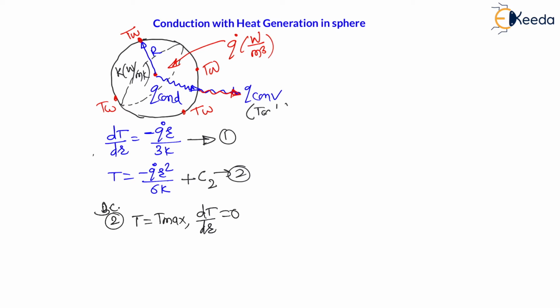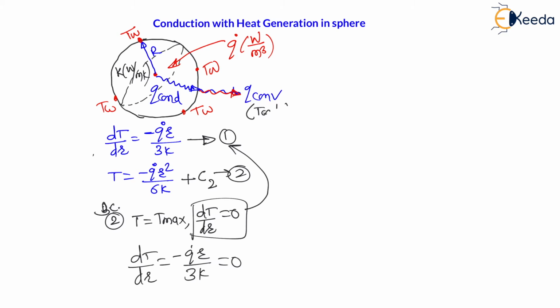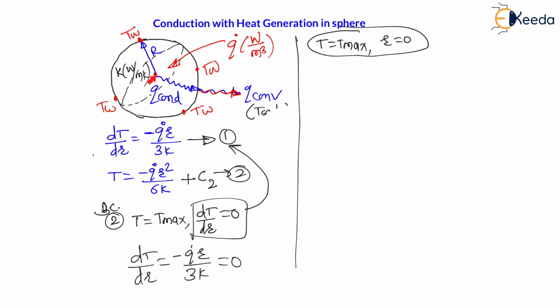Therefore, my dear students, let us compare this condition with first condition. Therefore, if dT by dr, which is nothing but minus q dot r divided by 3k, becomes equal to 0. Now here q dot is uniform heat generation rate, which cannot be 0. k is thermal conductivity, which cannot be infinite. Therefore, this r must be equal to 0 for getting this term equal to 0. Therefore, we can say the maximum temperature gets whenever radius is 0. That means at the center of sphere, there will be a maximum temperature, right?